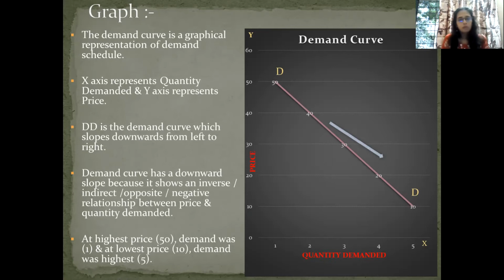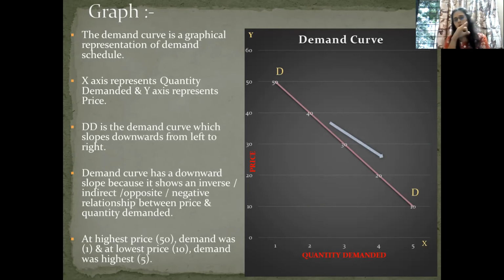Every time remember 3 points. Whenever there is a graph, while writing the explanation, first indicate the x-axis. The order should be the same in each and every economic graph: x-axis indicates what, y-axis indicates what, and the dd curve. Okay, 3 points. First point, x-axis indicates quantity demanded in kg. Mention the unit also. Then y-axis indicates price of a commodity. We are expressing it in terms of rupees. So my third point is the dd curve.